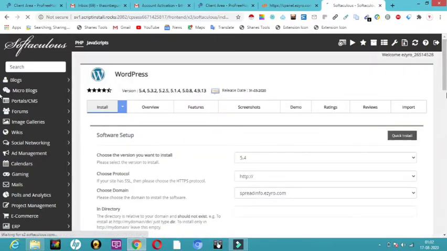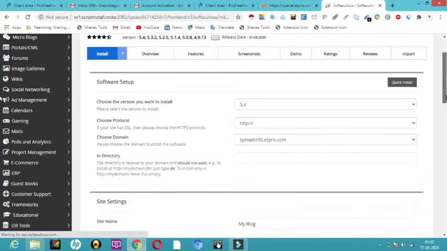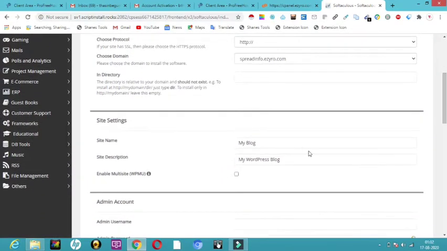So now it is going to ask me a few details which I need to remember. Site name it is asking. You can definitely change it anytime you want. I'm just going to give my site name as spread info. I'll show you where that site name is shown in your website as soon as it gets open. And here it is asking me for something called site description. You can give any of your motto or any tagline you want. You can give learn, explore, and grow high. So it's up to you what you want to give.